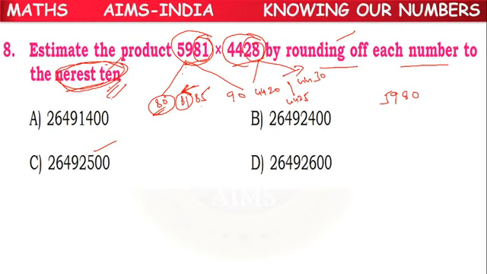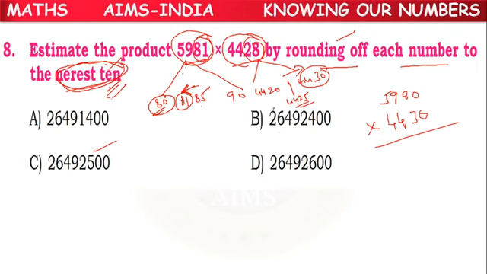Lies to the right of middle number. So we have to take 4430.